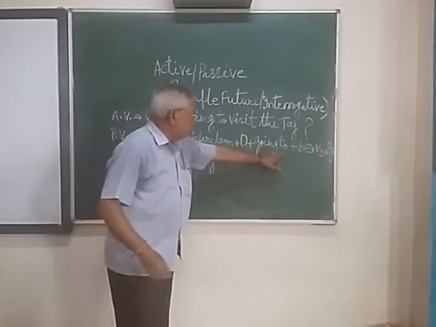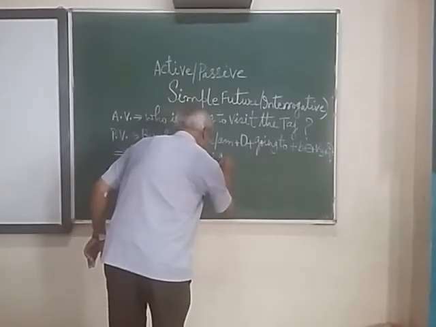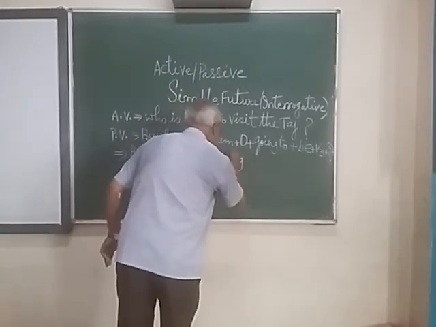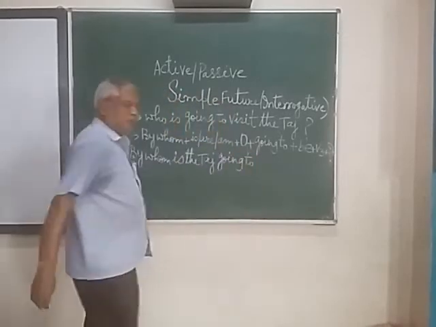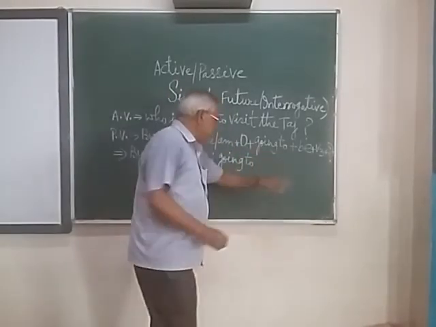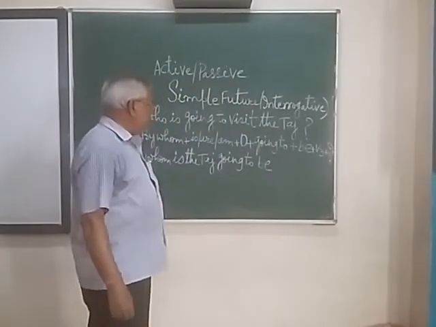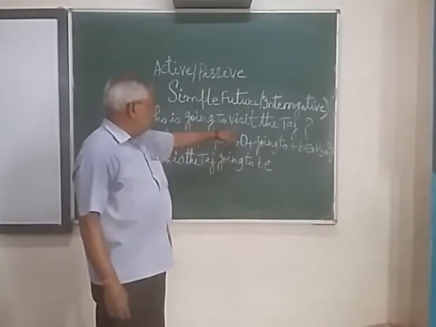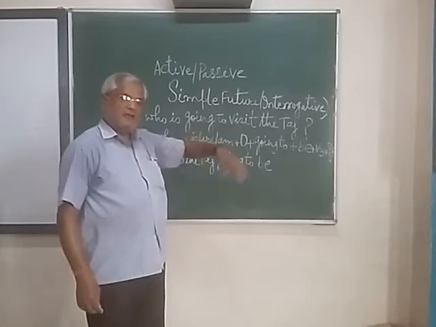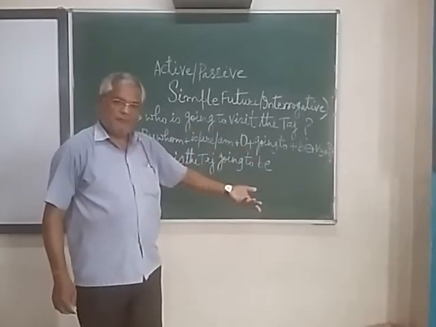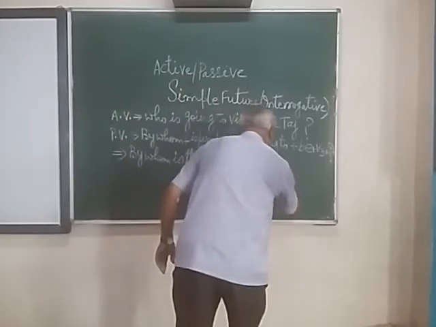Then after going to, then the word be, then after V3. Here visit is the V1, that should be changed into V3, so that is visited.